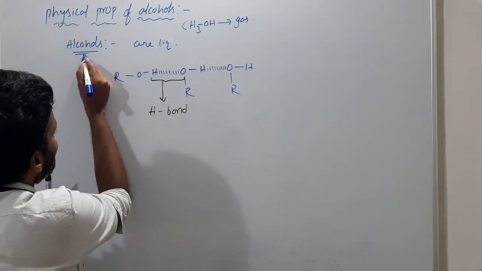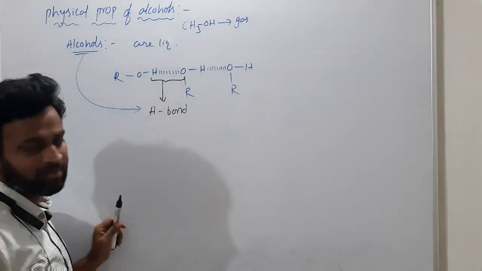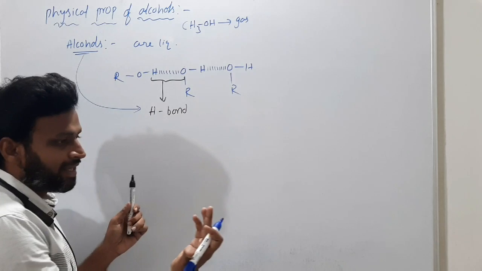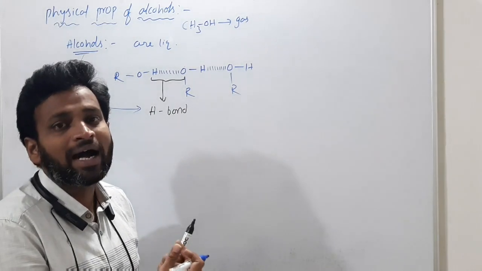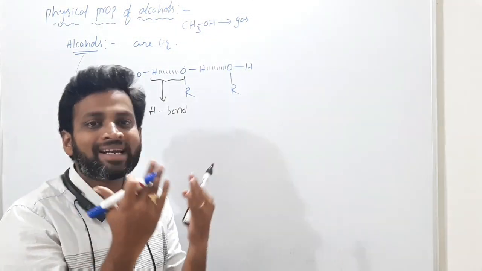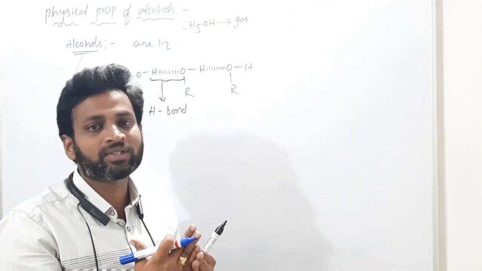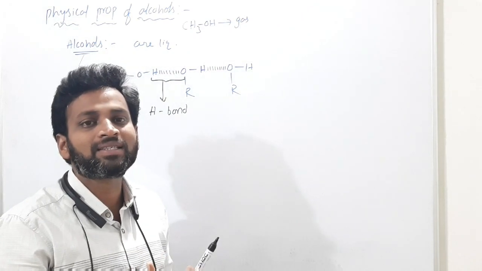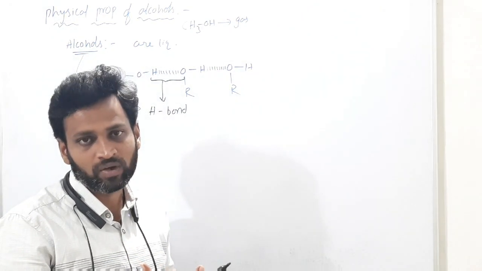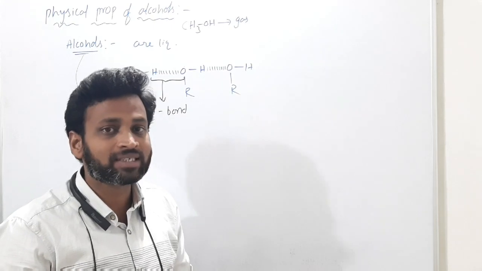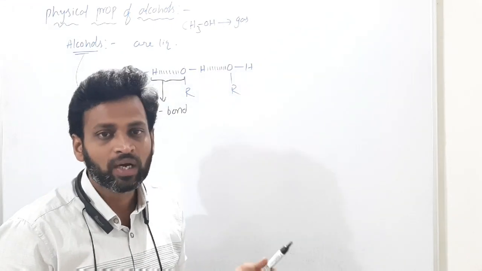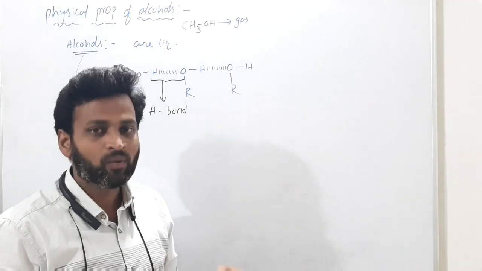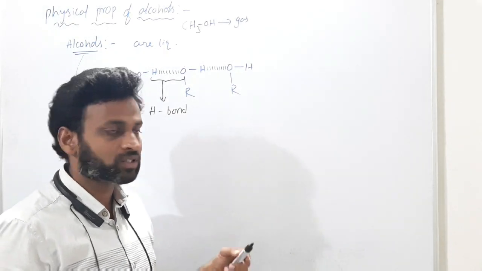These alcohols have the ability to form hydrogen bonding. They have extra strength and extra attractive forces due to the hydrogen bond, so these alcohols mainly exist as liquids. Alcohols exist in what physical state? Liquid state, due to extra bonding. What is that extra intermolecular force called?